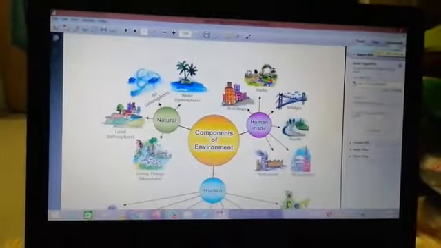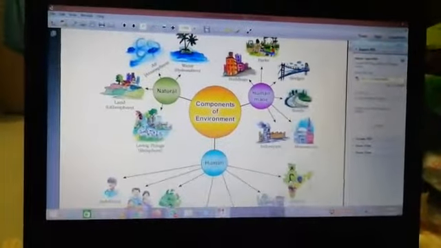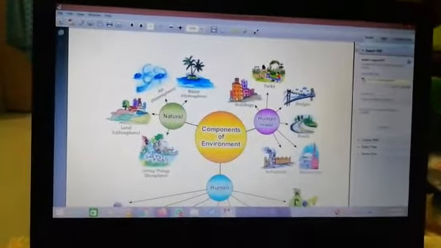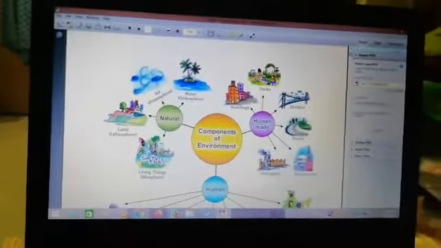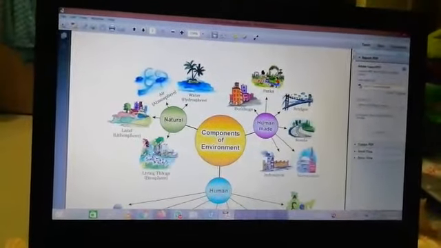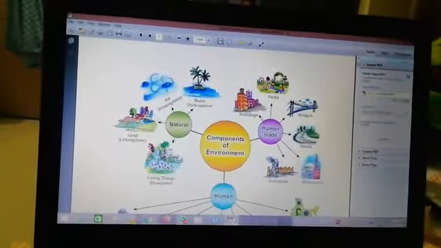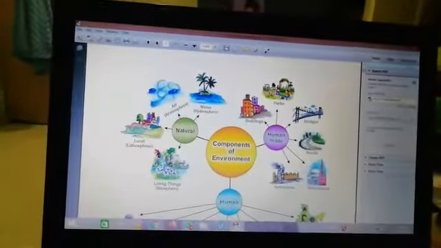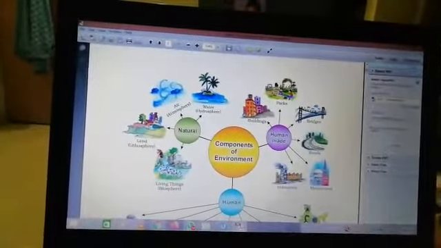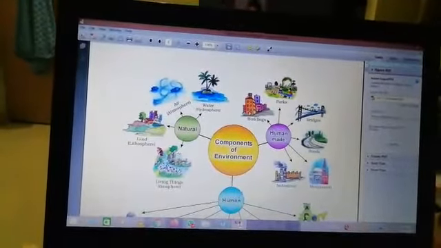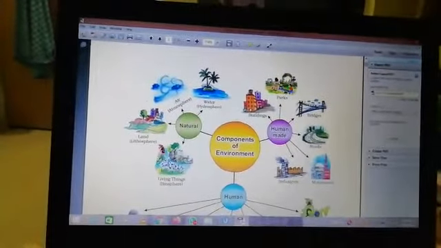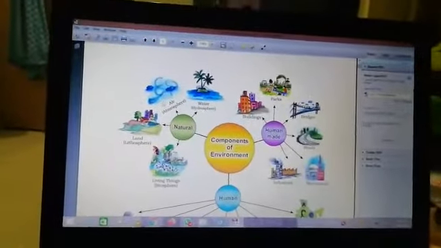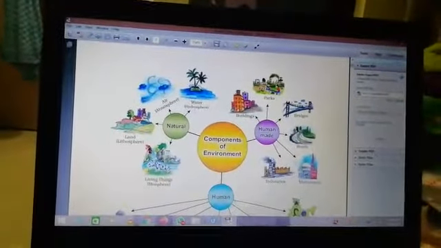By this picture, I would like to explain the components of environment. Let's see. There are two types of environment: natural environment and human environment. Natural environment, as the word itself makes clear, is what we get naturally, like living things, land, air, water. In these we will see biosphere, lithosphere, atmosphere, hydrosphere.